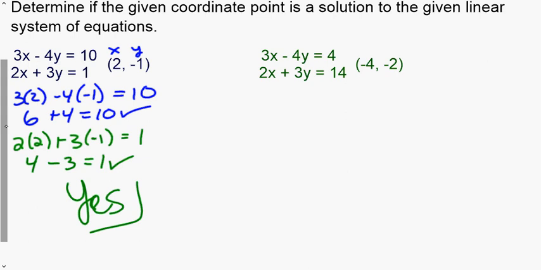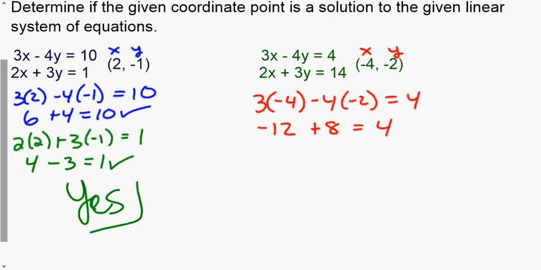When we look at the next one, so we're going to check it again, x, y, coordinate point in alphabetical order. So 3 times negative 4 minus 4 times negative 2, does that equal 4? So we get 3 times negative 4 is negative 12. Negative 4 times negative 2 is 8. Does negative 12 plus 8 equal 4? No, because this would be negative 4. Doesn't work. So right there you can say it's not a solution or no.